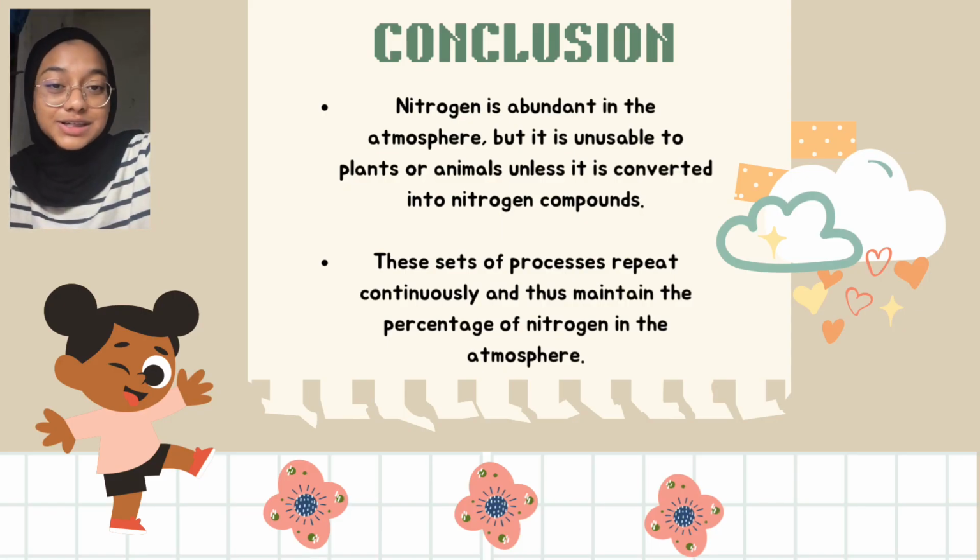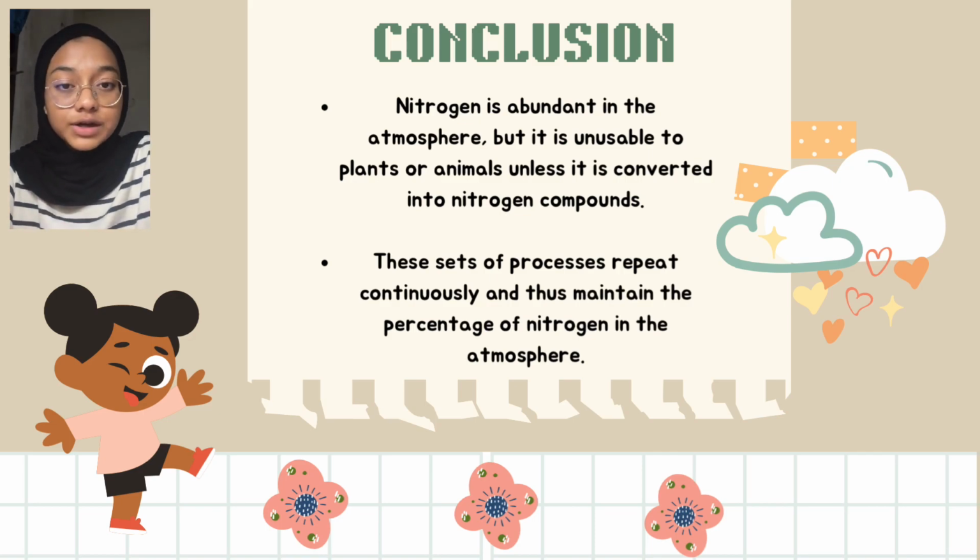To conclude this presentation, we should know that nitrogen is actually abundant in our atmosphere, but it is unusable to plants or animals unless it is converted into nitrogen compounds. Other than that, this set of processes that we have learned before